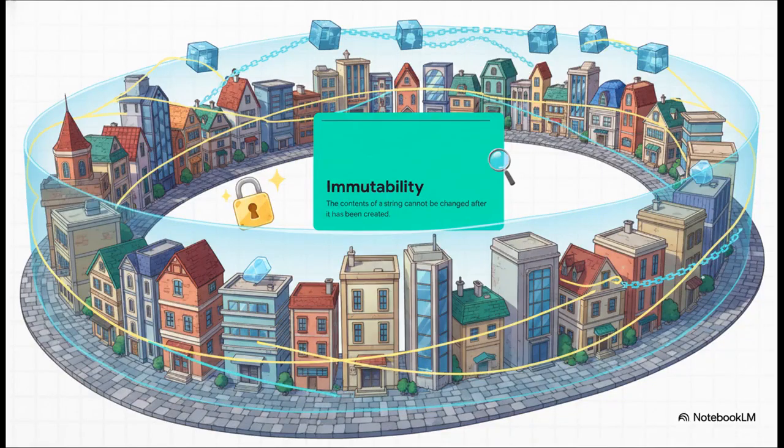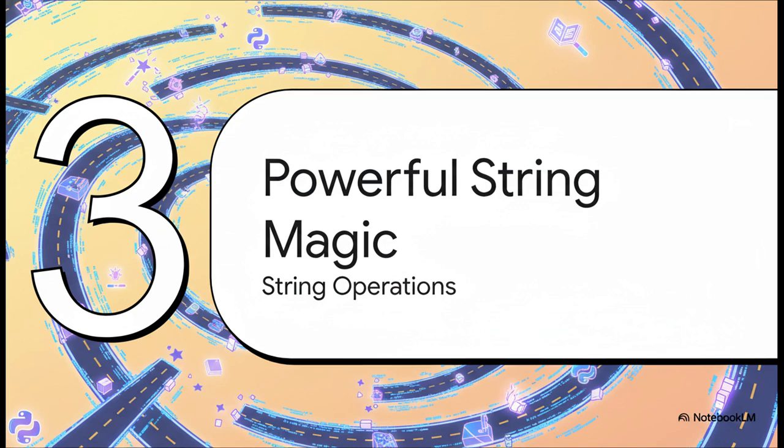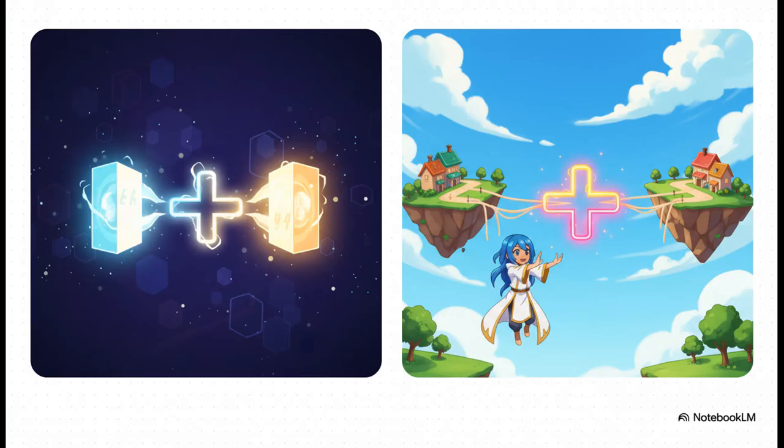This huge idea has a name, immutability, and it is absolutely crucial. It means once a string is created in Stringland, you cannot change the individual buildings. It's set in stone. Now, that might sound like a limitation, but actually, it's what makes this world so stable and predictable. But hey, don't worry. Just because Pip can't change existing streets doesn't mean they're powerless. Oh no. Pip is about to learn some seriously powerful magic, spells that let them create brand new streets from the old ones. Okay, magic spell number 1 is concatenation, and it uses the plus sign.